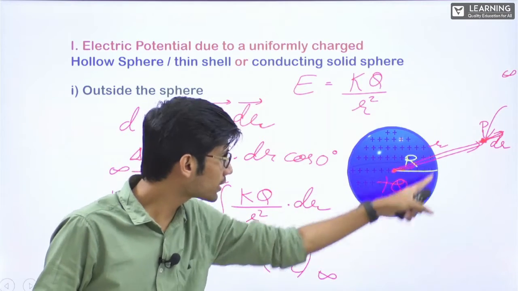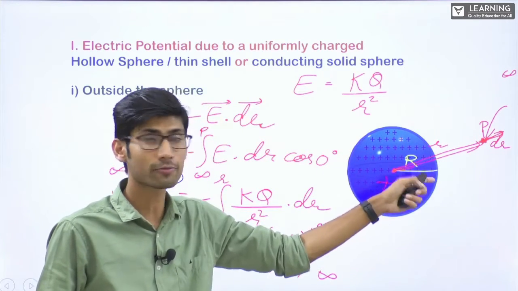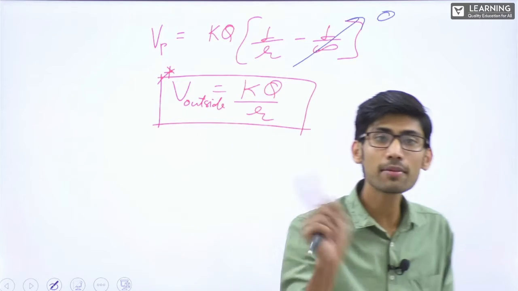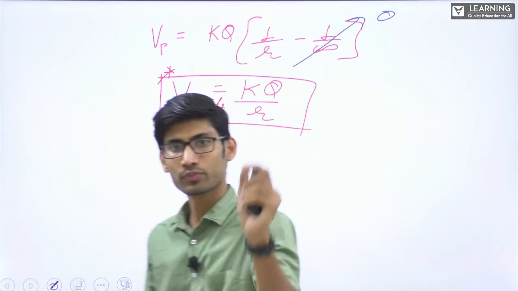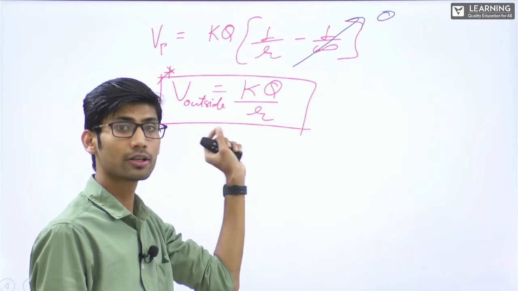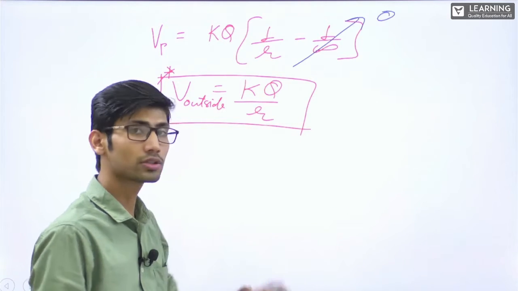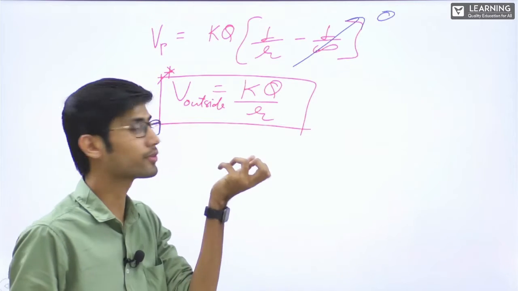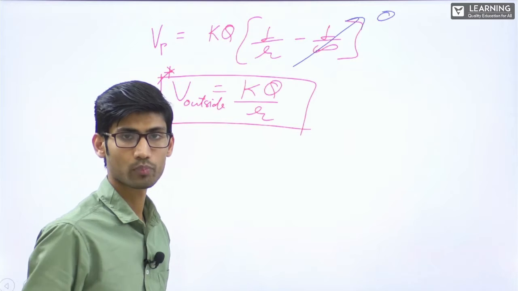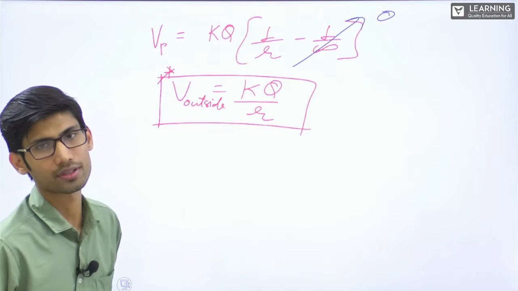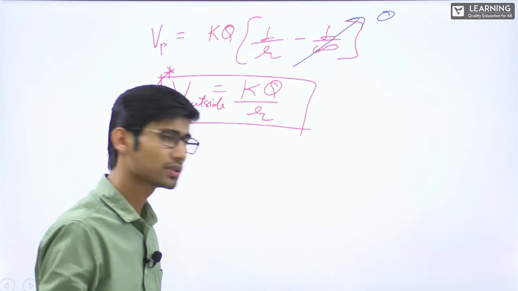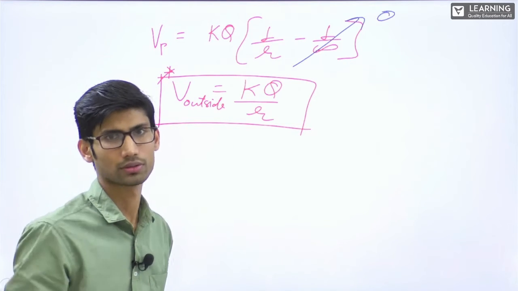The same thing here: this entire plus q is distributed over the sphere, and yet the potential is coming as kq by small r. The same potential as if the charge was at the center, right? The potential due to that charge and the potential due to the charge distributed over the whole sphere at distance r from the sphere is the same, kq by small r. So it seems that the charge is concentrated at the center. Keeping that in mind, you can solve the questions, not a problem.